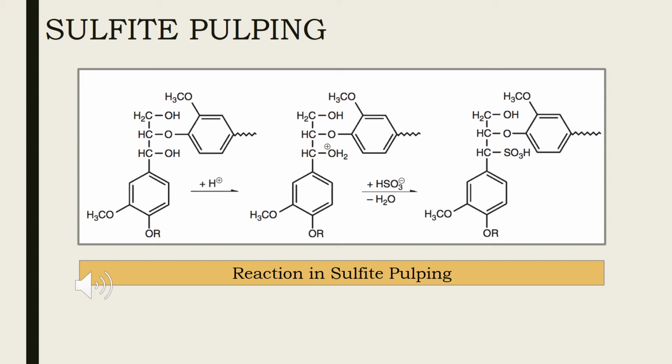In the sulfite process, usually conducted under acidic or neutral conditions, sulfur dioxide or bisulfite ions react with lignin to produce water-soluble sulfonated lignins called lignosulfonates, which are degraded by acid hydrolysis reaction in large pressure vessels called digesters.